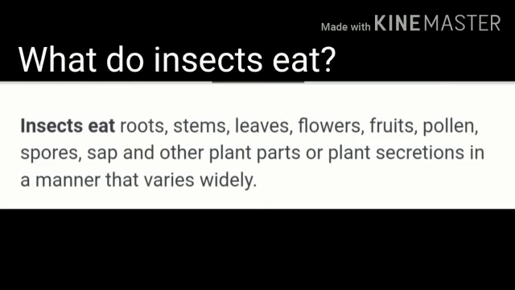Now, what do insects eat? Insects eat roots, stems, leaves, flowers, fruits, pollen, spores, sap, and other plant parts or plant secretions in a manner that varies widely.